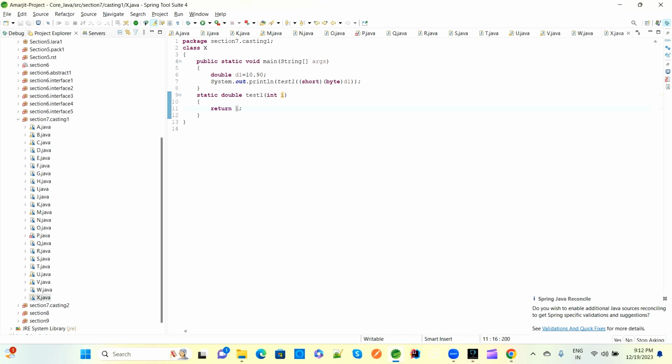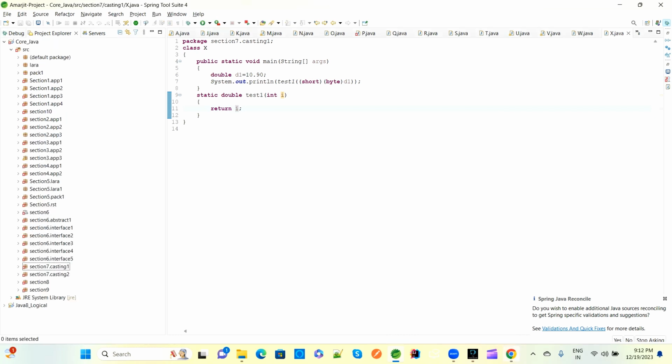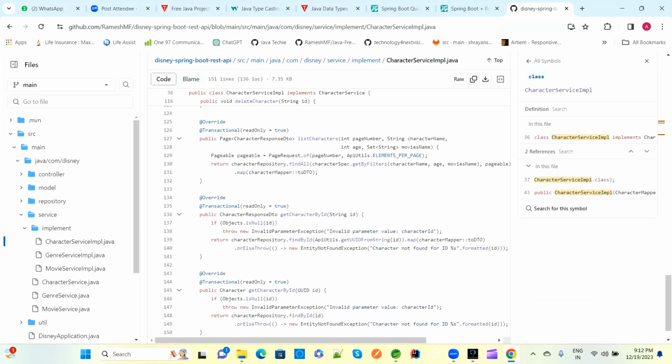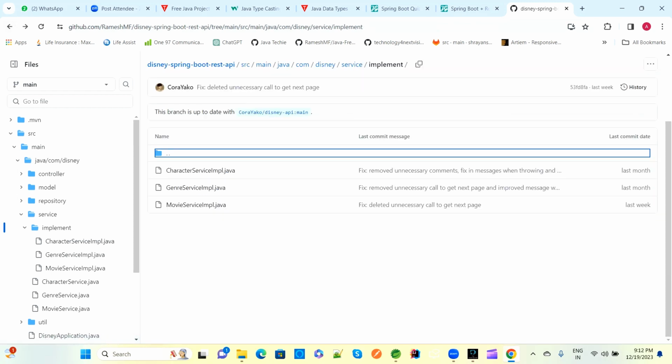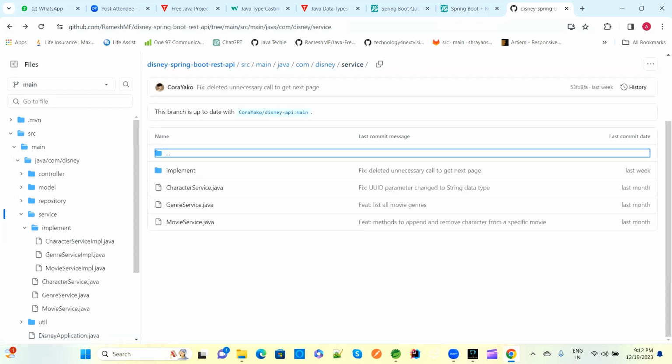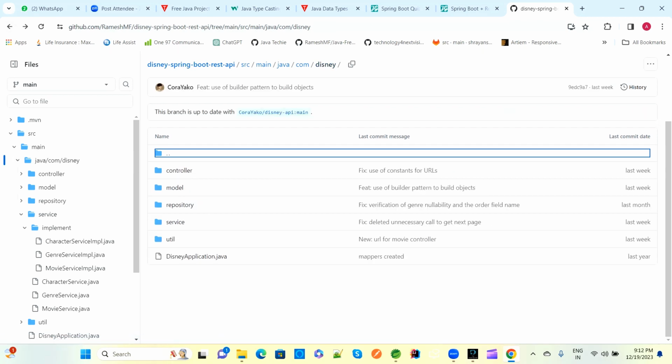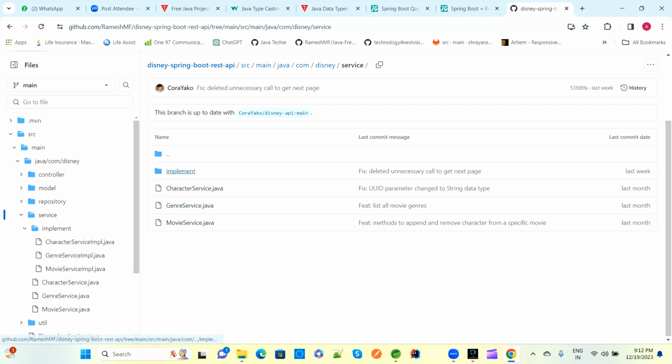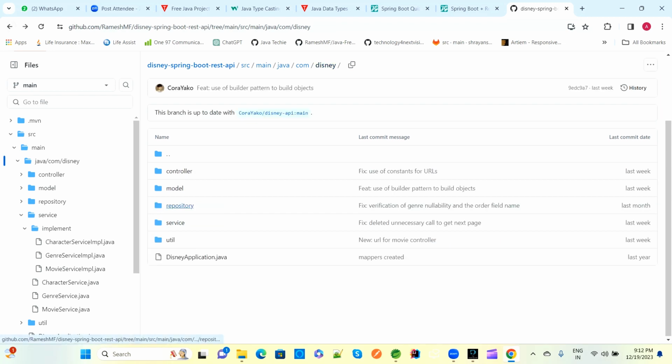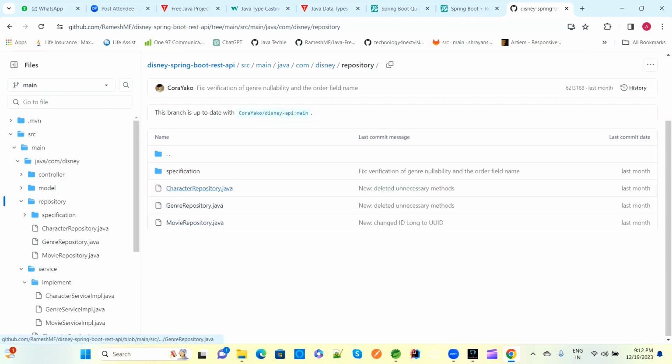Tomorrow we'll show you where we are using casting in this real-time project, or else you can go through all the service files. In that service, somewhere we are using casting. In every project, if you open the service, inside it we have an implementation, or some Java class, meaning some interface. In that interface, somewhere we are using casting also. In the repository also we are using casting. Just open this file and check whether we are using casting or not.